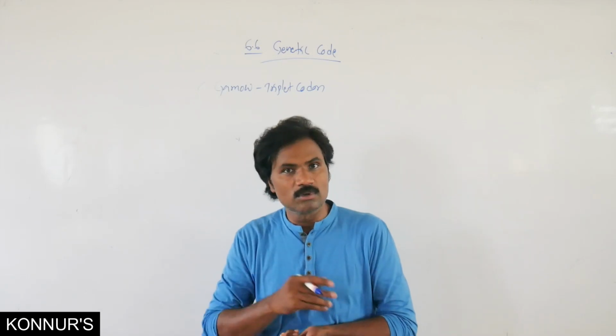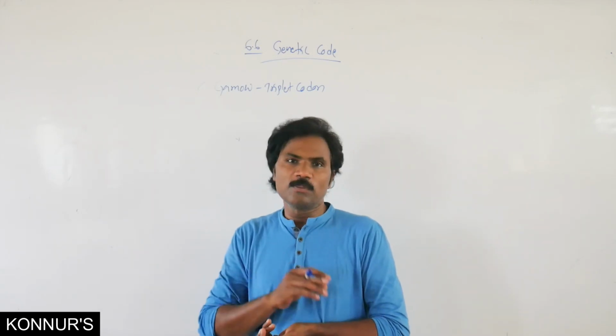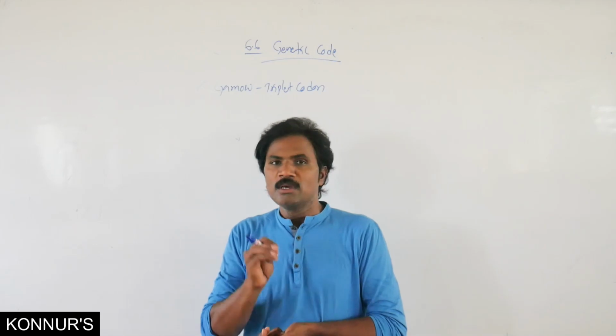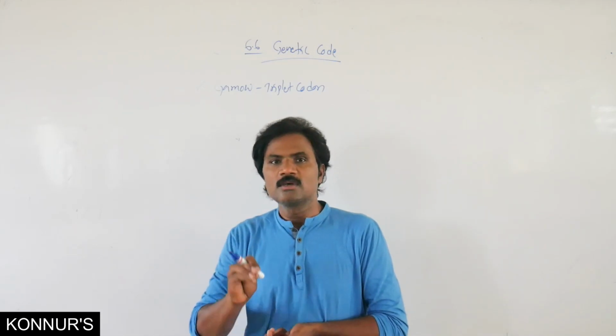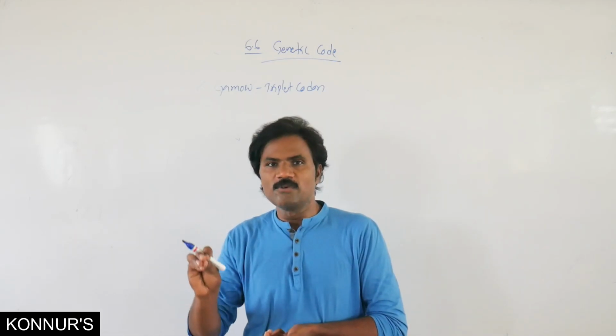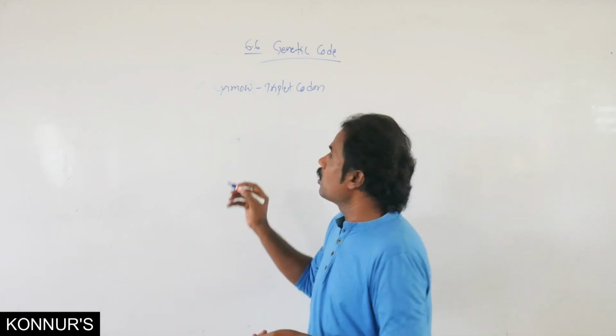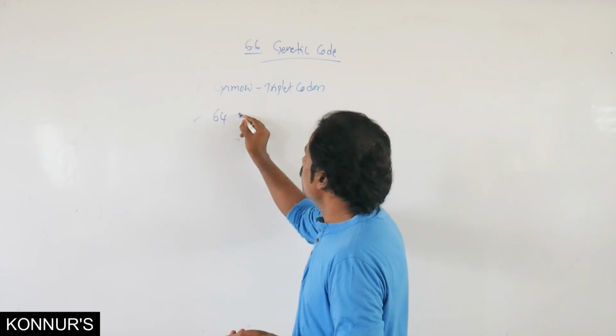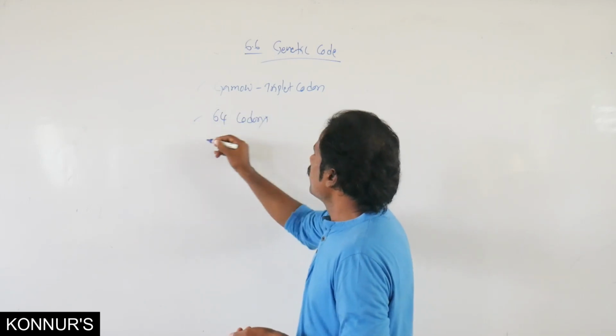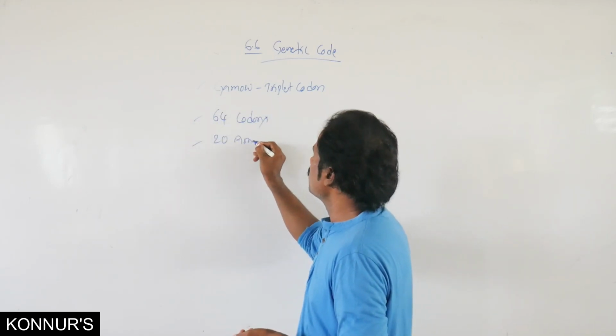What about the rest, the remaining 4? That is not possible. So a minimum of 3 nitrogen bases is needed to specify one particular amino acid. That means the total number of codons present here is 64 codons, which can represent 20 amino acids.